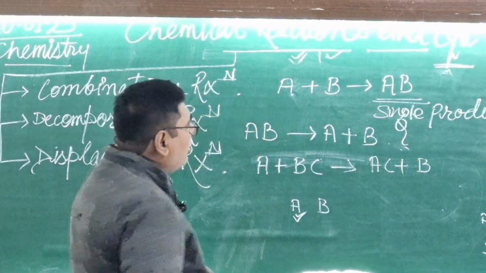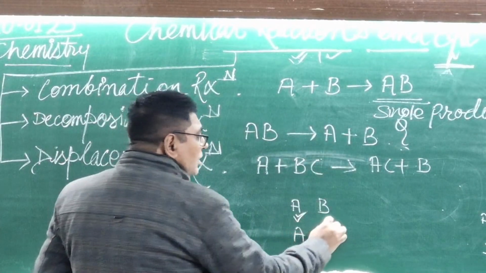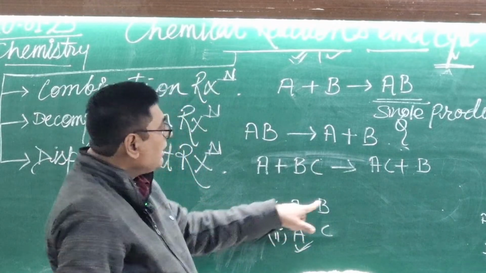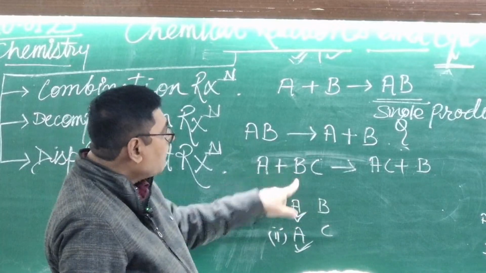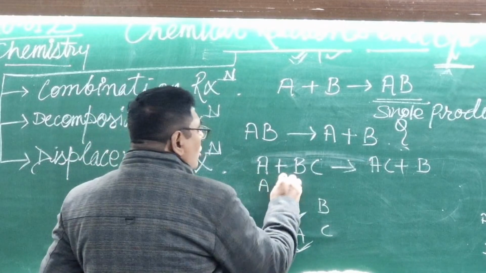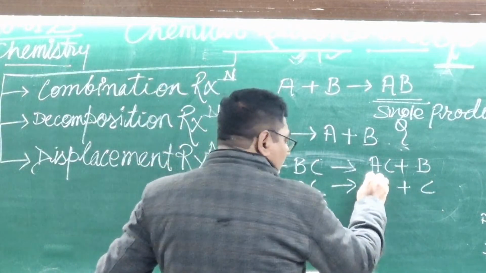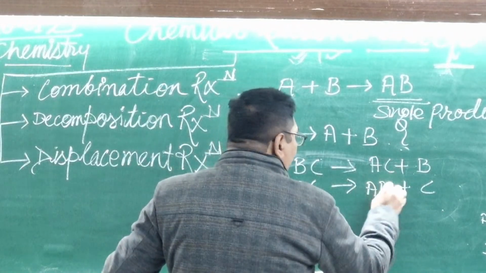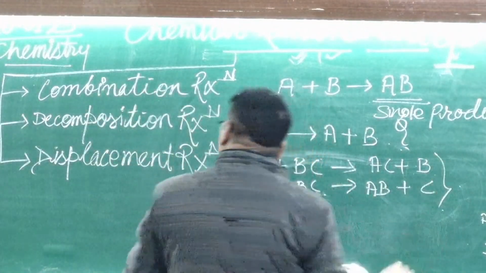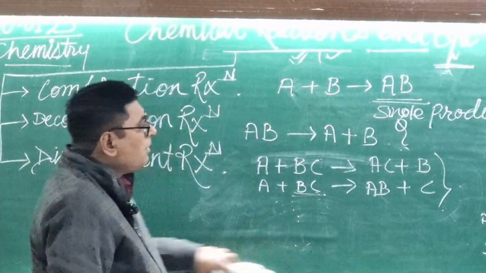Same thing, you can also write: suppose A is more reactive than C. In the first case, A is more reactive than B, so A displaces B. But in the second case, A is more reactive than C, so A will displace C from BC, and it will make AB. This is the general formula of the displacement reaction.